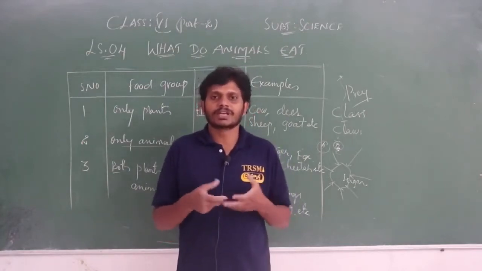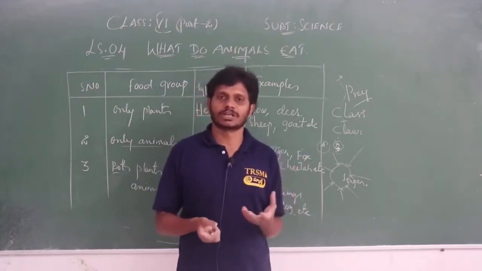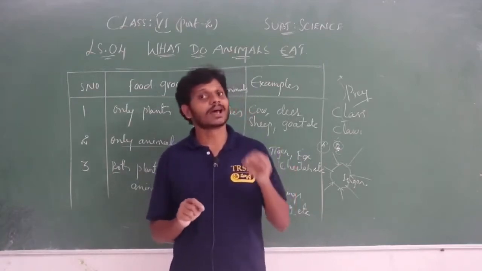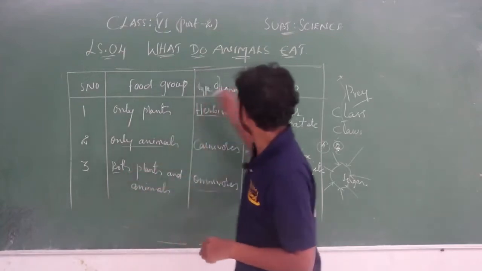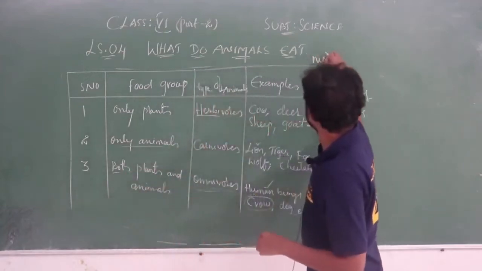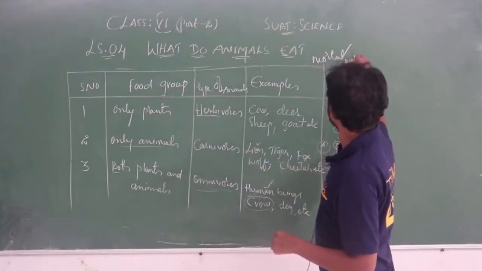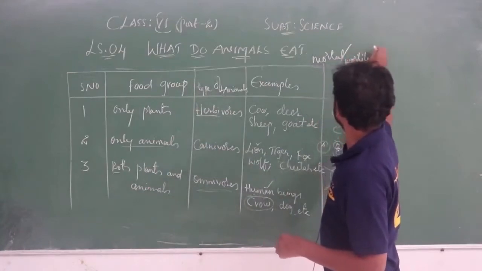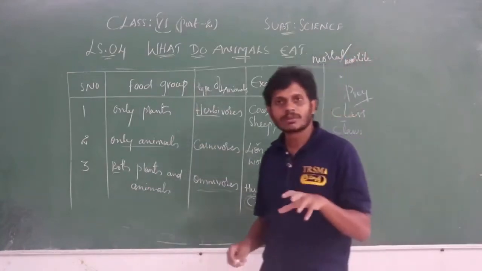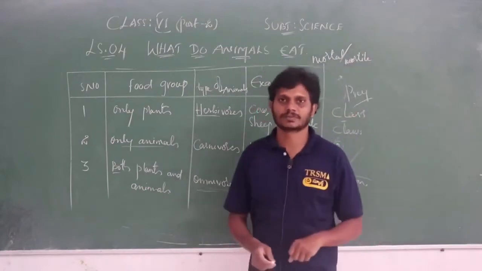So we people come under mortal, M-O-R-T-A-L. So mortal means which face death.